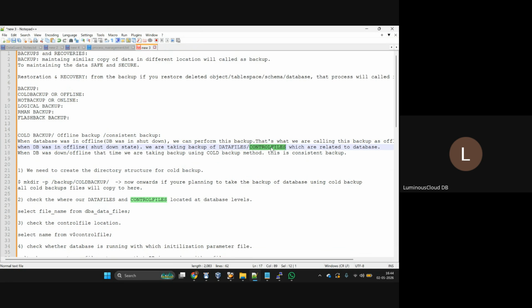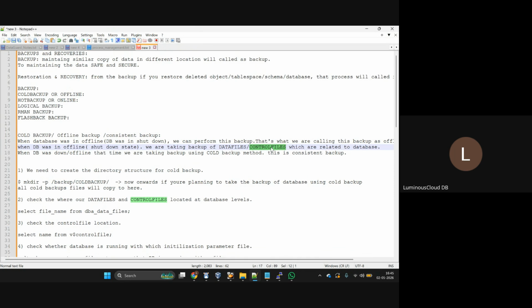No, we are not performing anything. That means no transactions are happening on the objects, so whatever data is there in the objects is consistent. That's why we call this a consistent backup. When the DB is down and no application transactions are happening, that is when we take it.